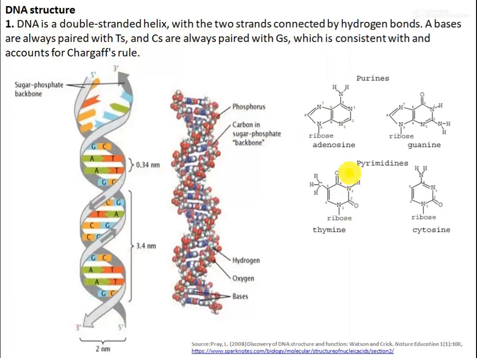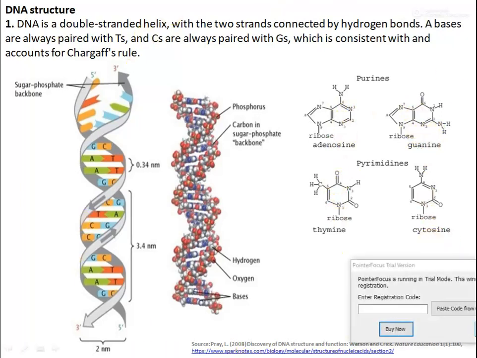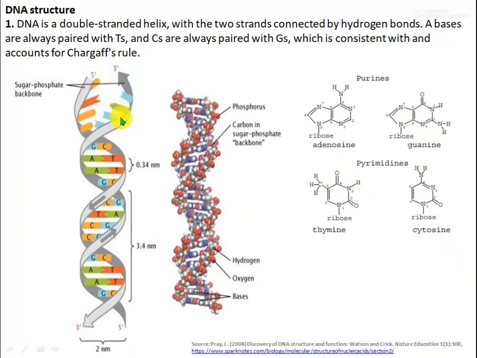So what is the DNA structure? Why is it called a double-stranded helix? Because the helix is double-stranded. Two strands are connected to each other by nitrogenous bases. These are four types of bases: adenine, guanine, thymine, and cytosine. Adenine and thymine, guanine and cytosine are bonded to each other, and this is called the double-stranded DNA structure.